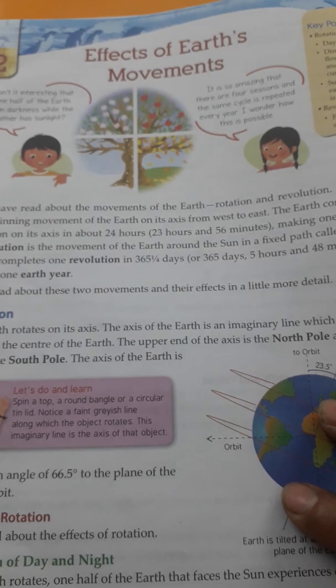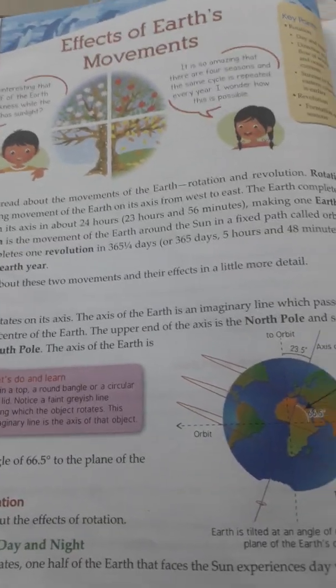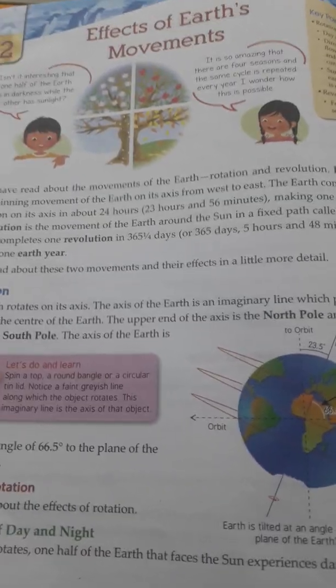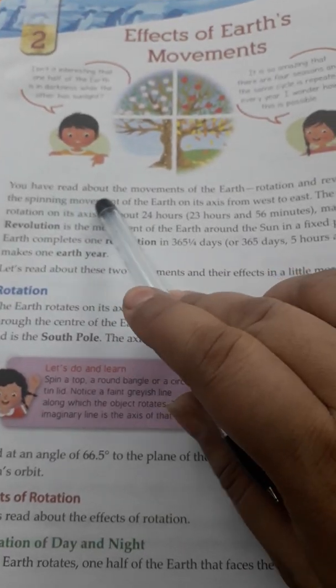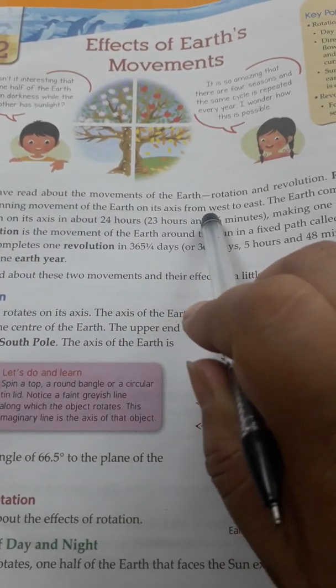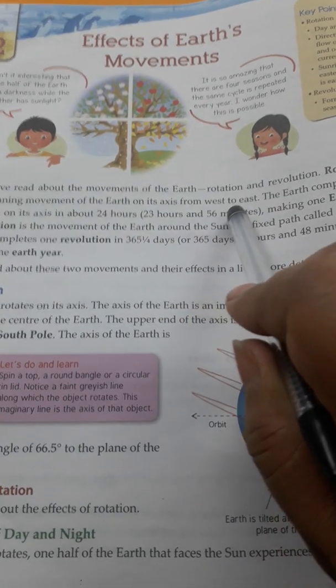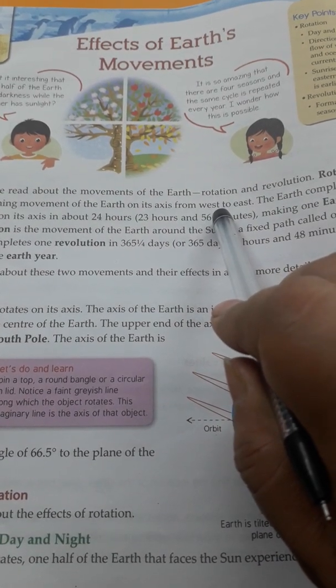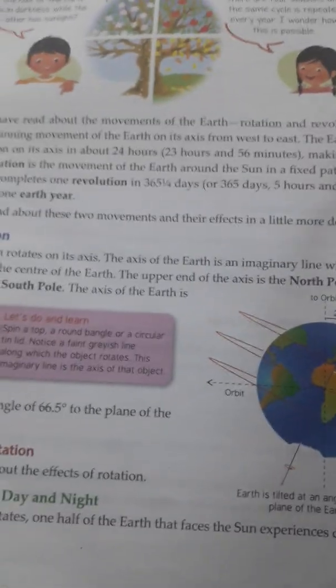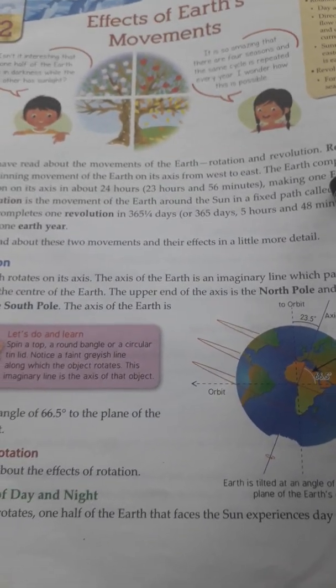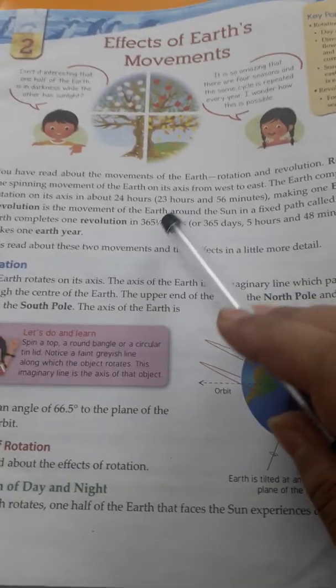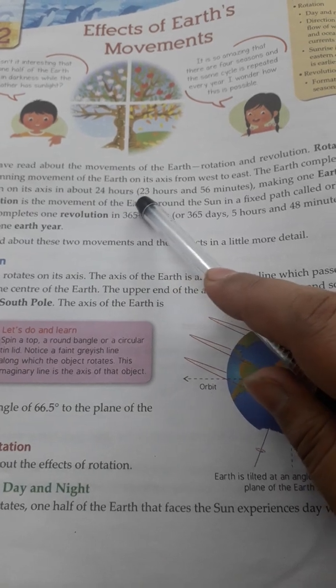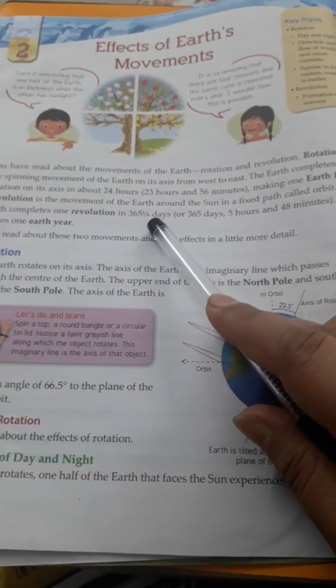So earth has two movements, rotation and revolution. Rotation is the spinning movement of the earth on its axis from west to east. So this is important. Earth कैसे rotate करती है? From west to east. And the earth completes one rotation on its axis in about 24 hours, making one earth day.